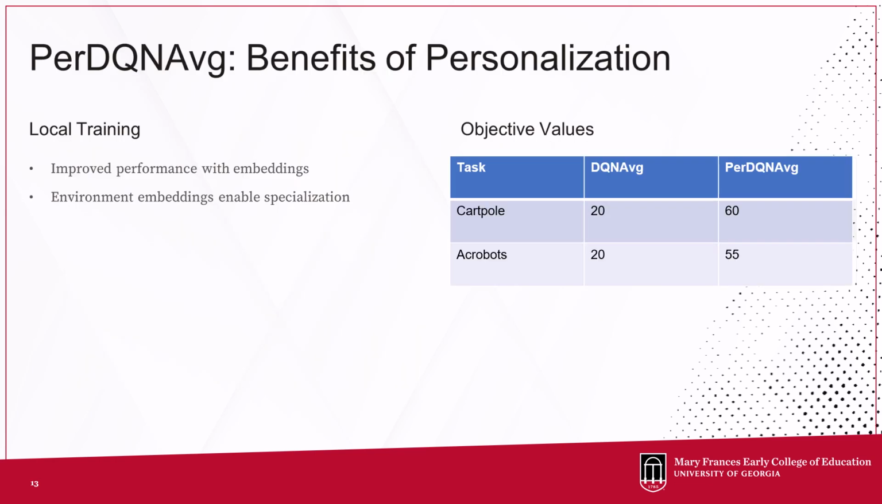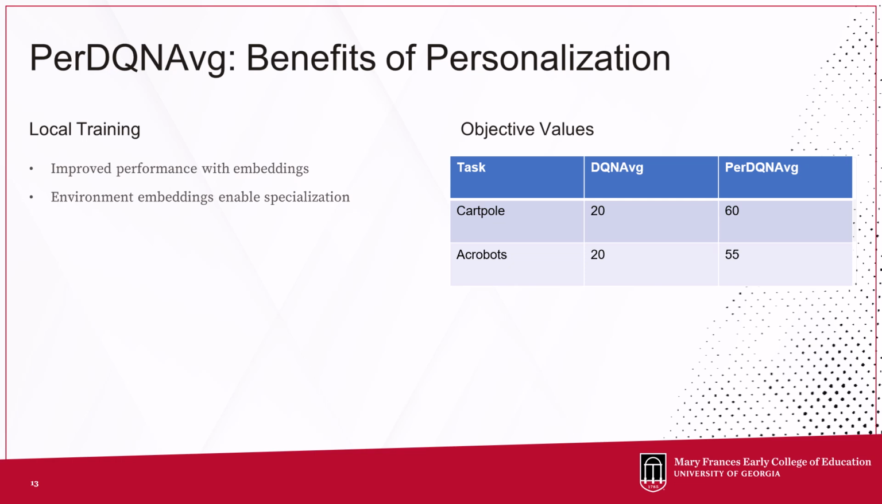So here we have introduced and observed Per DQN average, a personalized version of the standard DQN average algorithm. Personalization here uses environment embedding. Think of these as unique fingerprints that capture each environment's special traits. This allows the agents to customize their strategies.